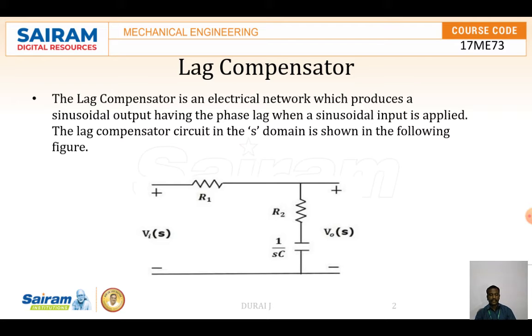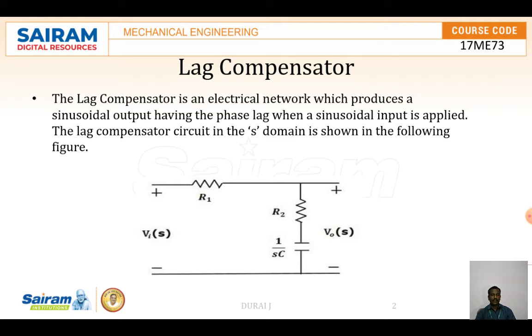Here a sinusoidal input is applied to a network and it produces a sinusoidal steady state output. If the output has a phase lead with respect to the input, then the network is called a lead network. If the steady state output has a lag, then the network is called a lag network. In a lag lead network, both the phase lag and lead occur but in different frequency regions. This is the introduction.